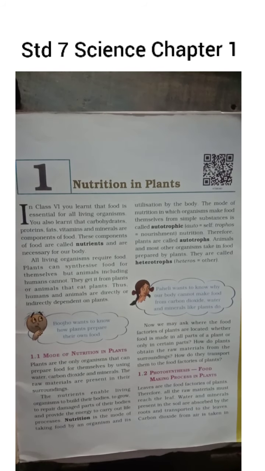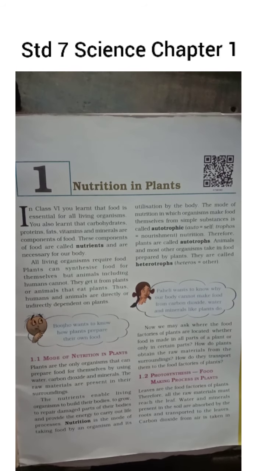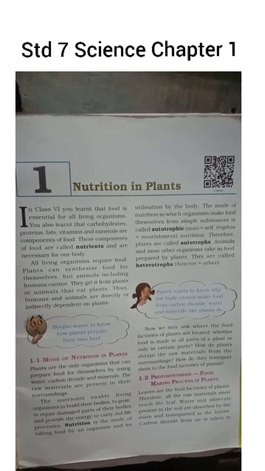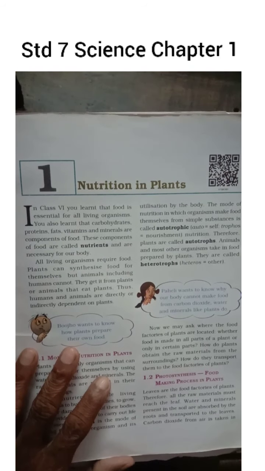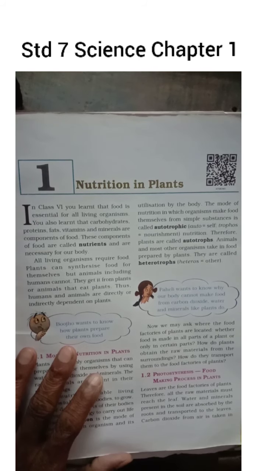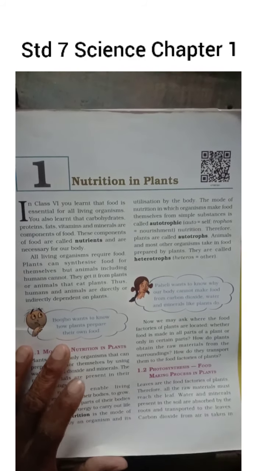But there are some plants which cannot prepare their food directly, but depend upon other plants. That is known as heterotrophs. Now we have to discuss photosynthesis and how the plants prepare their food.